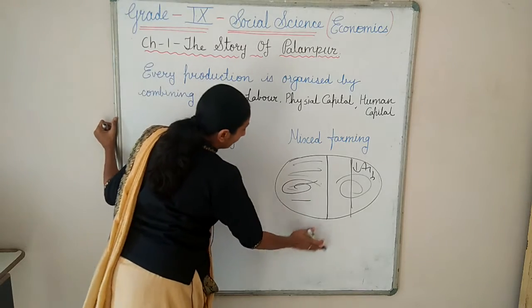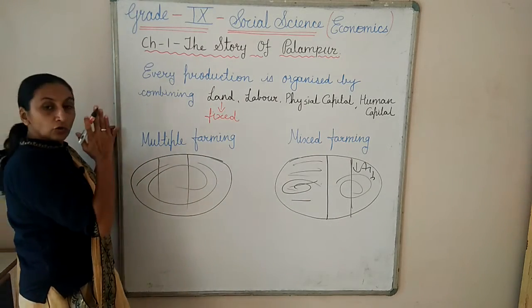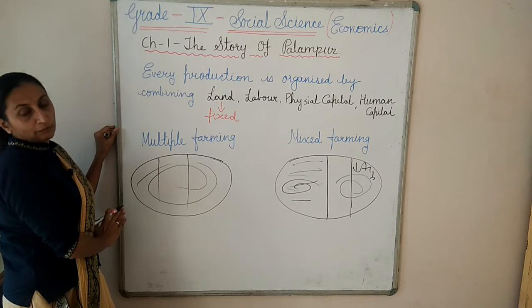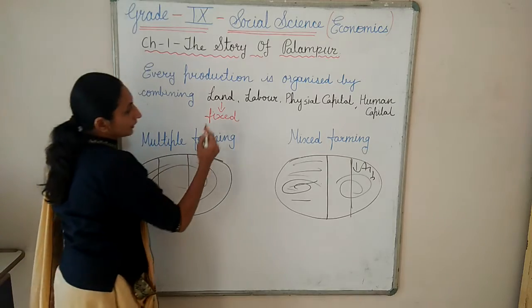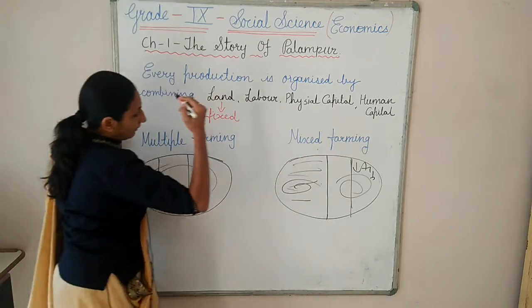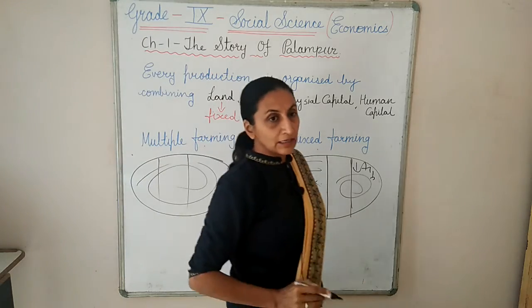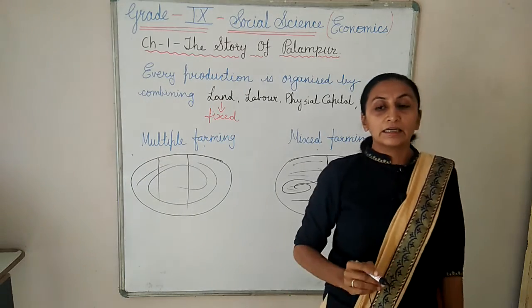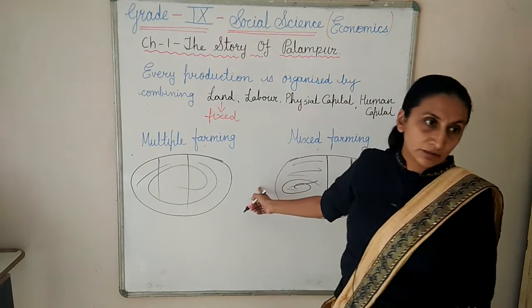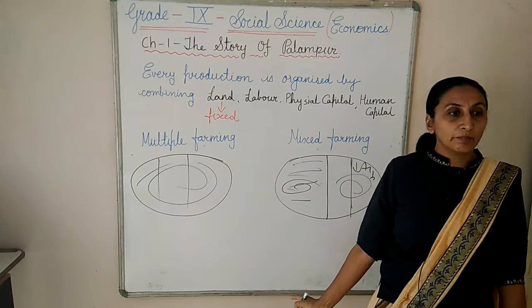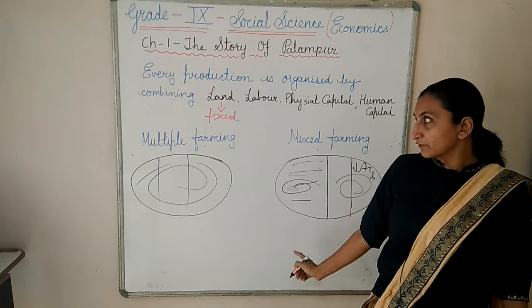And multiple farming means in a year they can take the crop from the same land 2-3 times. So there is a difference between multiple farming and mixed farming. Multiple farming is possible because of the proper facilities, irrigation and electricity. And mixed farming they cannot do because mostly the farmers depend on the rain for water, for the irrigation facility.